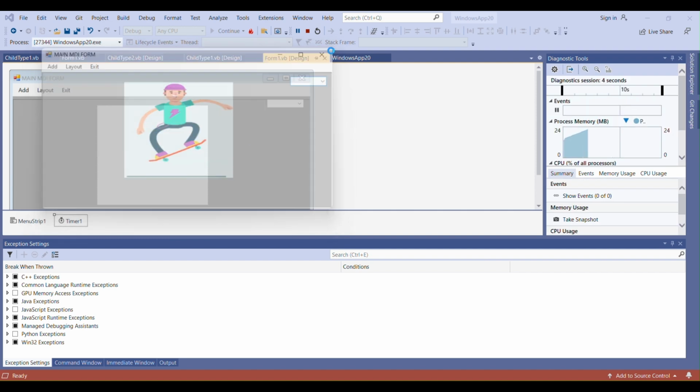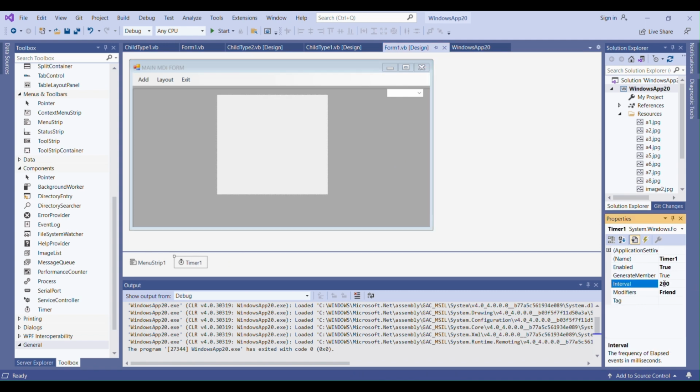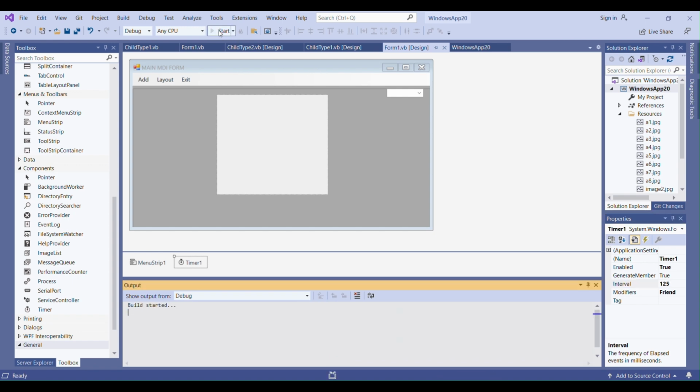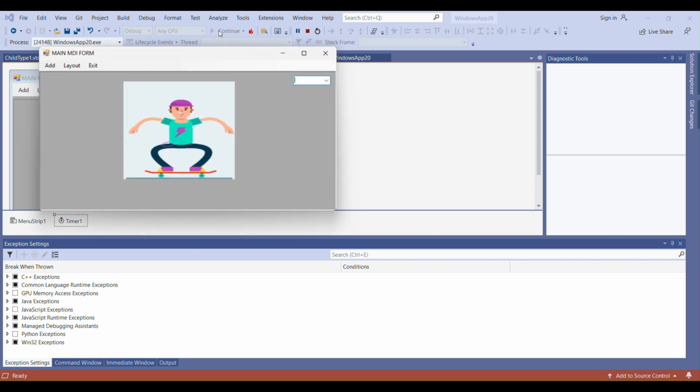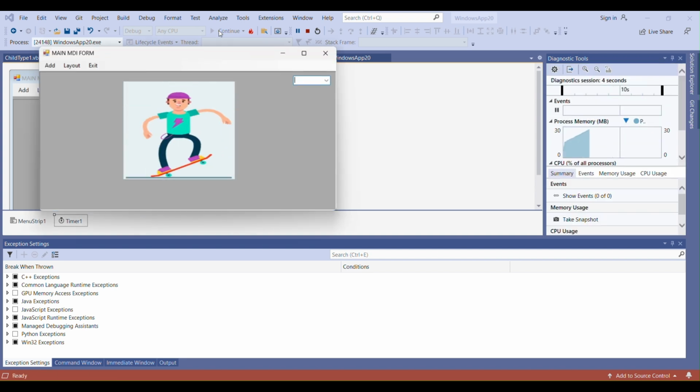You can make it faster. Let's make it 125. This is the animation sample, and you learned how you can make these types of animations in your Windows applications.